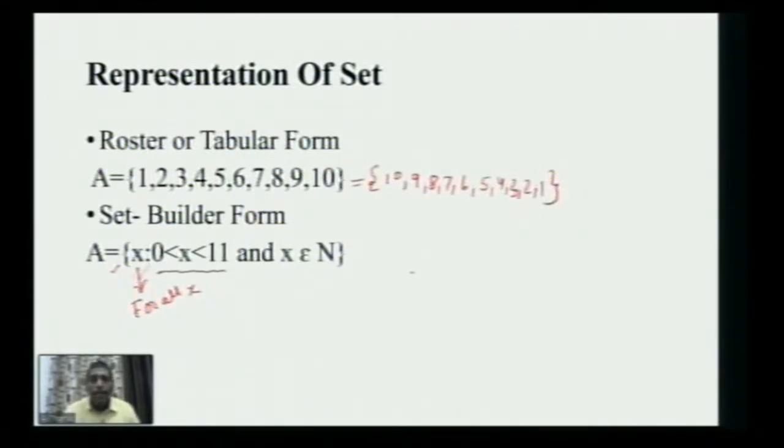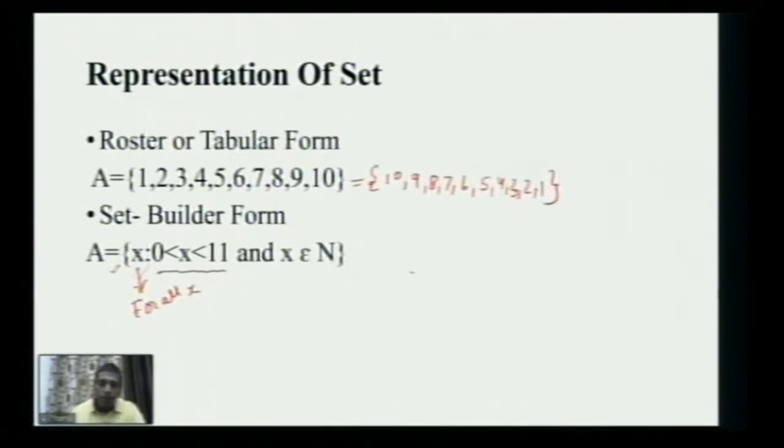Now, if I had written only this statement and nothing else, it would not be enough, because there are numbers like 1.5, but there is no such number in our roster form in the above example. I want to convert the above example into set builder form, so this statement is not enough. To define the set completely, I have to bring in more statements so that it becomes clearer. You can see that these are taken from the set of natural numbers.